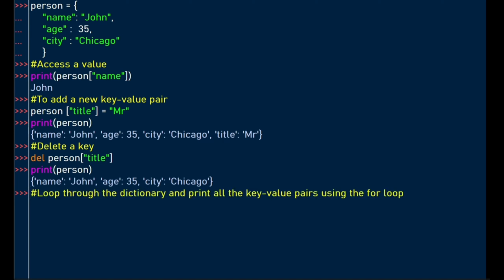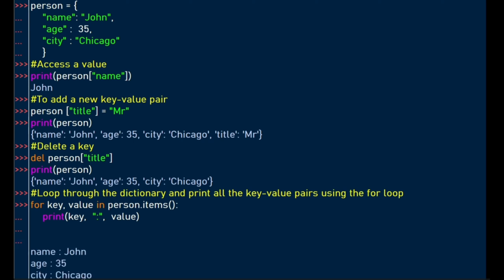We're going to look at for loops later, but I just want to demonstrate that you can loop through the key value pairs using the for loop. We declared our dictionary called person. So we want to print the key value pairs. So for each key value pair in our person dictionary, let's print the key value pairs. So when you hit print, it gives us a key and a value, key and a value, city, Chicago, so we print the dictionary and loop through it using the for loop.